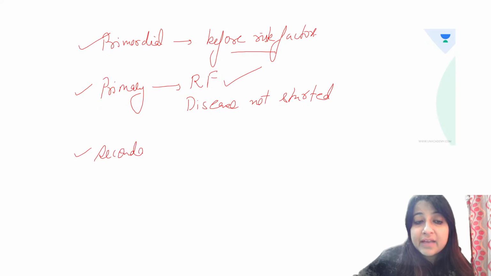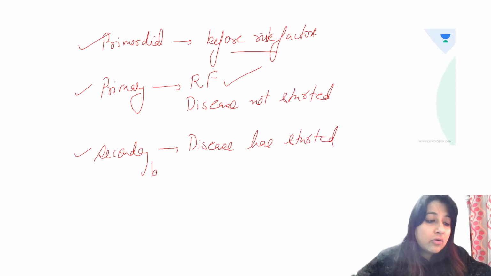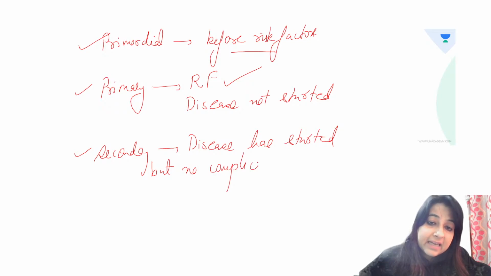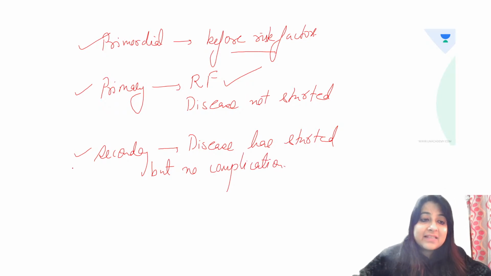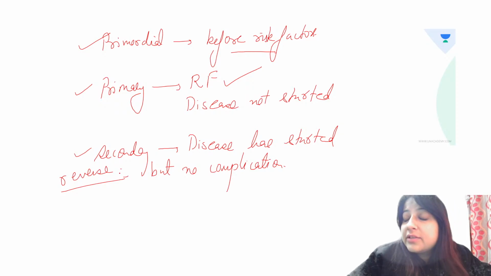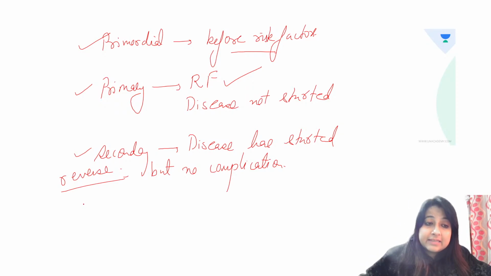Secondary level of prevention means the disease has started, but there are no complications, meaning that we can still reverse the disease.